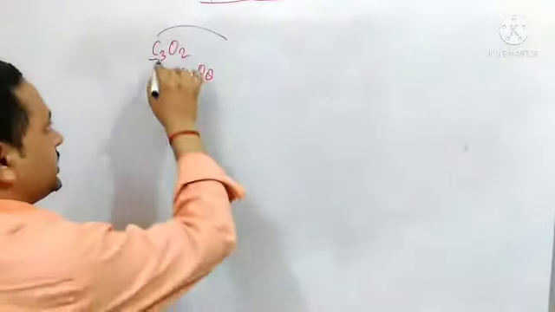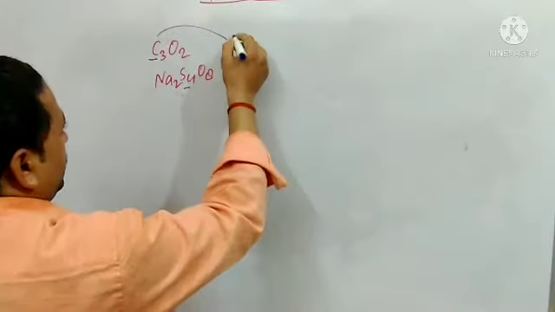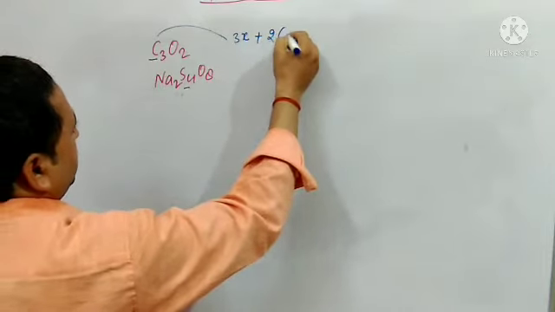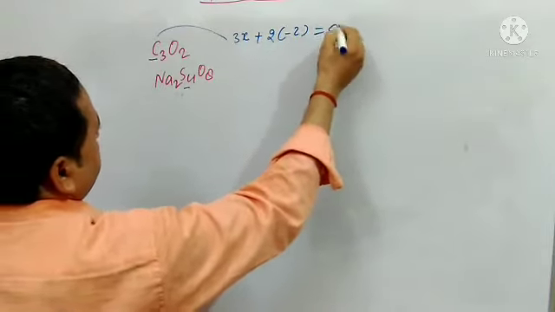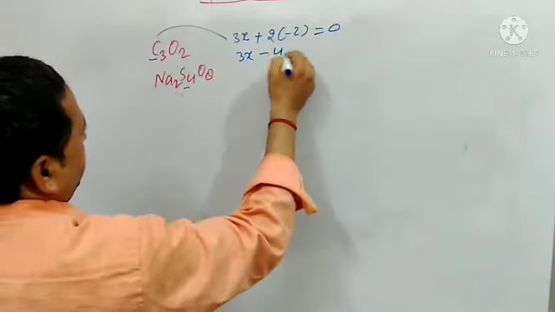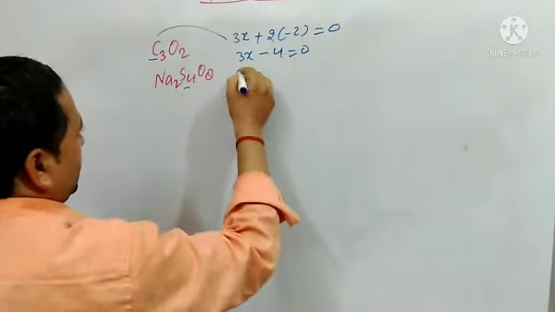Let the oxidation state of carbon be X. So 3 into X plus 2 minus 2 equals 0. Next, 3x minus 4 equals 0. 3x equals 4, x equals 4 by 3. Here, the oxidation state is in fraction. Let me calculate here.